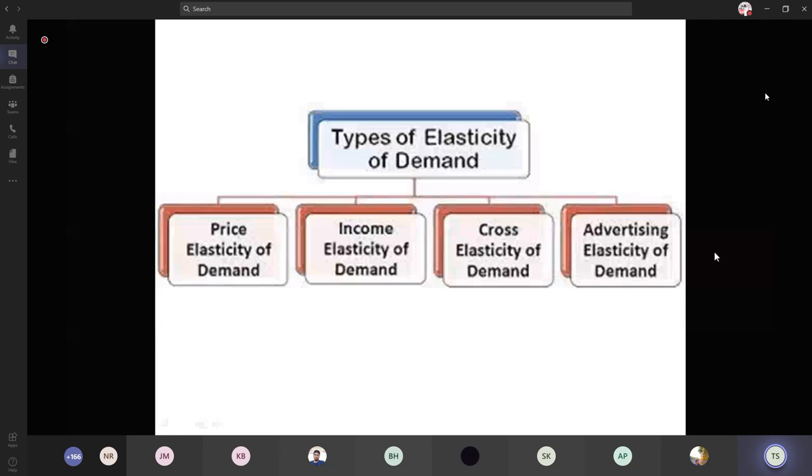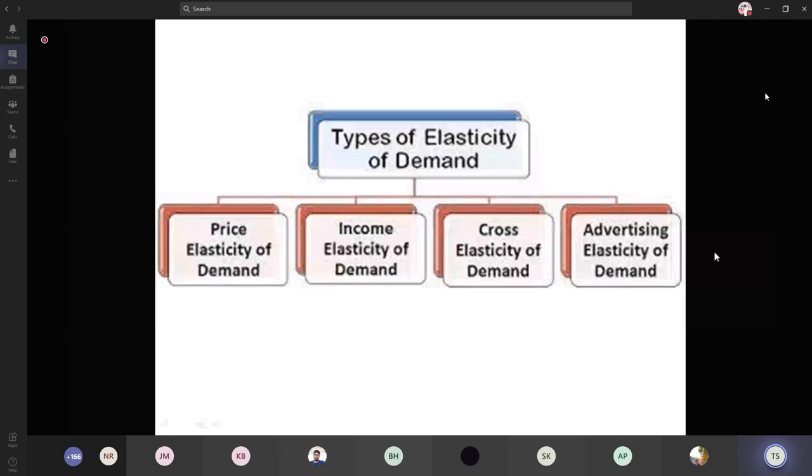Coming to the next one, types of elasticity of demand. So elastic and inelastic demand is the broad area to know about the types of demand. And here these types are based on the factors which affect the quantity demanded, that is, the factors which make changes in the quantity demanded.